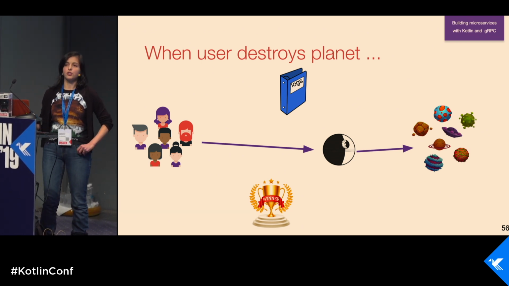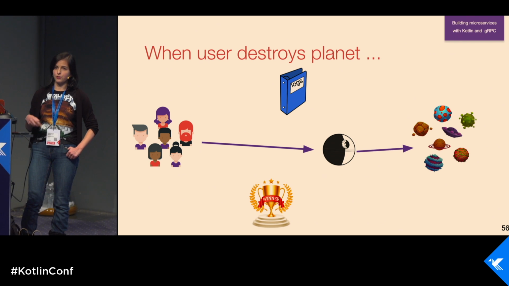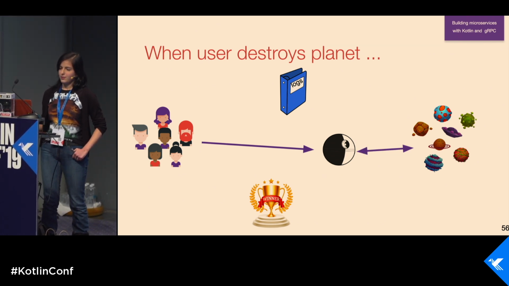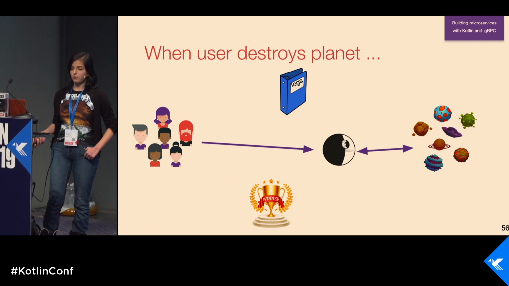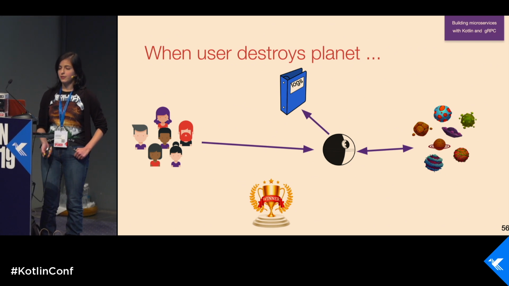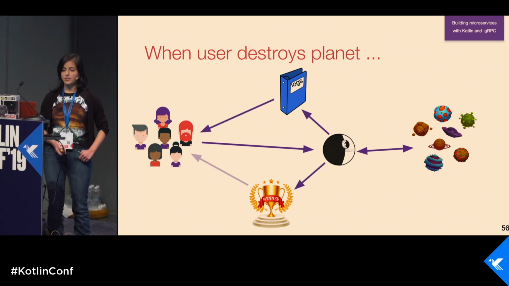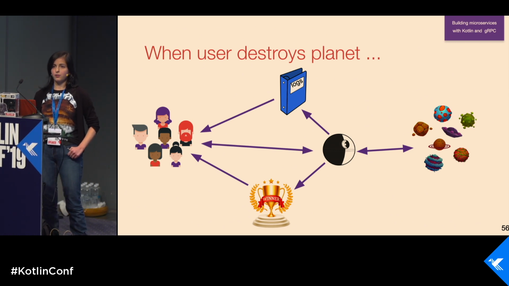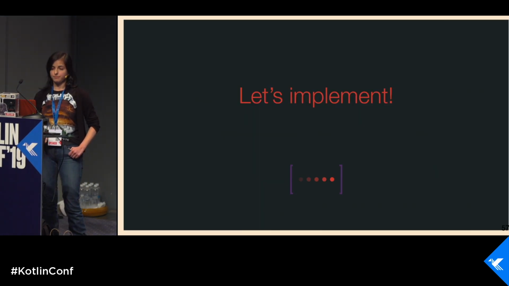But we are a little bit cheaters because we don't want our universe to die at all, and we generate a new planet. So we send this new planet to our service, and then we log everything, update scores, and update our user asynchronously. So your screen is repainted asynchronously.